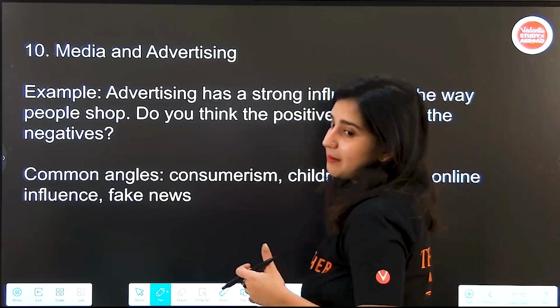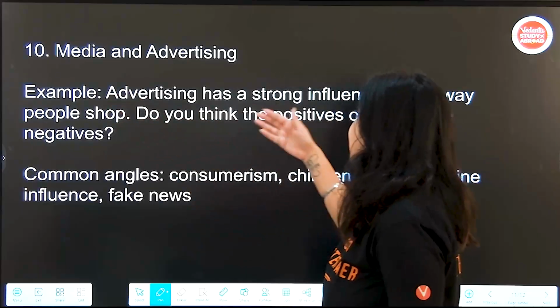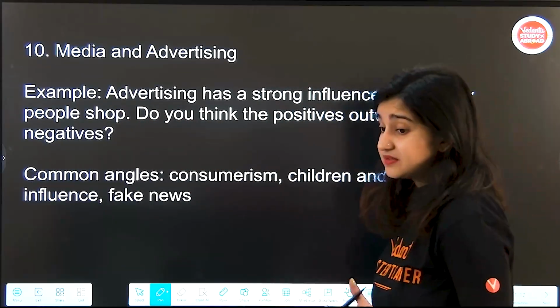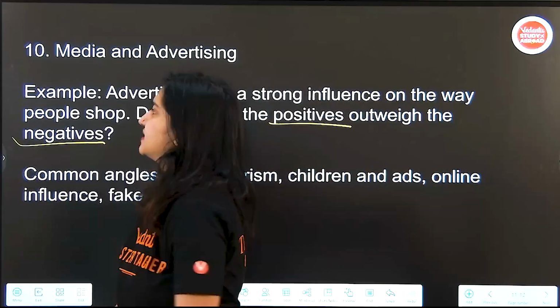And that brings us to number 10 on our list today, which is media and advertising. Advertising has a strong influence on the way people shop. Do you think the positives outweigh the negatives? Positives outweighing the negatives is the same thing as advantages outweighing the disadvantages.